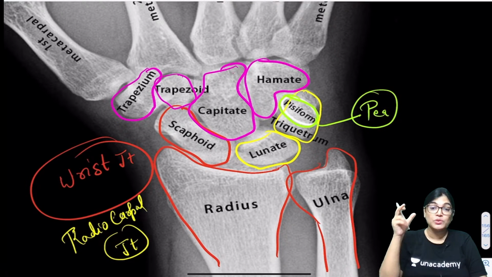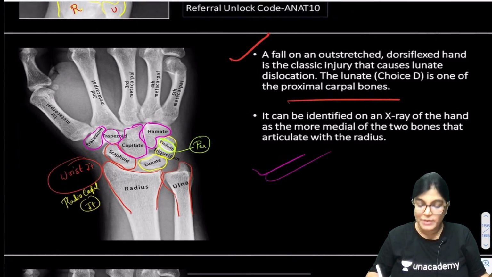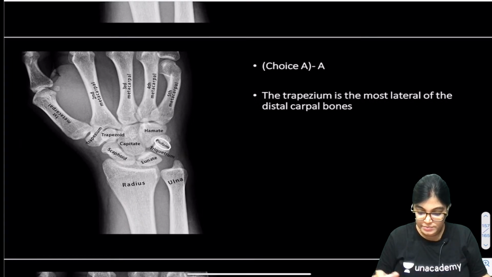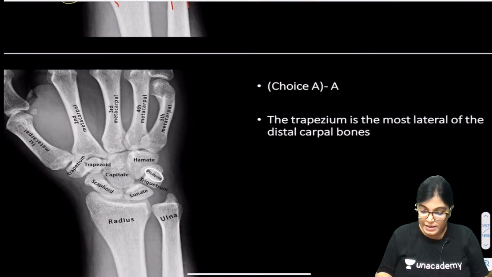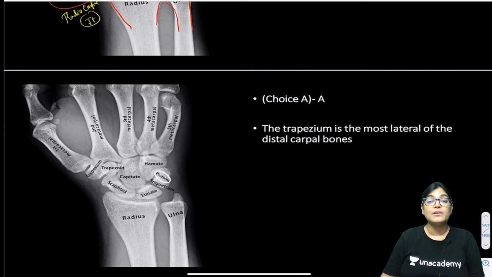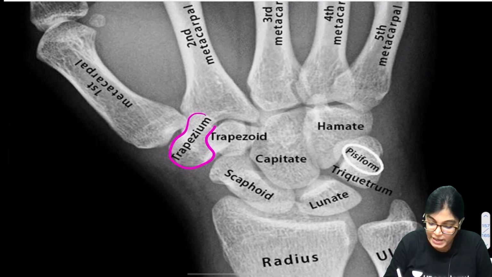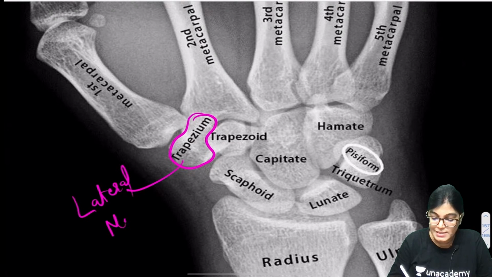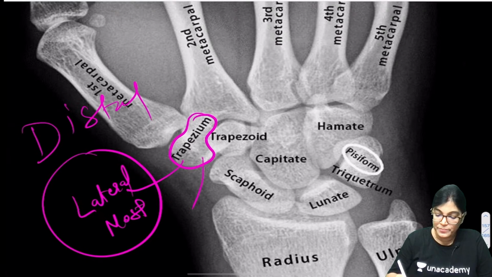So the bone which we had to guess in the MCQ was the lunate bone. So lunate bone is the correct answer, no doubt about this. Now what is A? A is the trapezium, because it is the lateral most bone of the distal carpal row. So see here, when you see the trapezium bone, clearly you can see it is the lateral most bone of the distal row. So this is A.